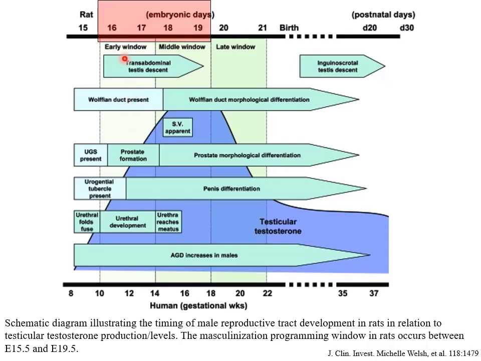Such experiments demonstrated very clearly that anti-androgens weren't effective if given before day 15 of a rat or after about day 20. During that window in the middle, though, the whole system was sensitive to perturbation, affecting testicular descent, the internal male sex ducts, prostate development, penis differentiation, anogenital distance. This was a sensitive period.